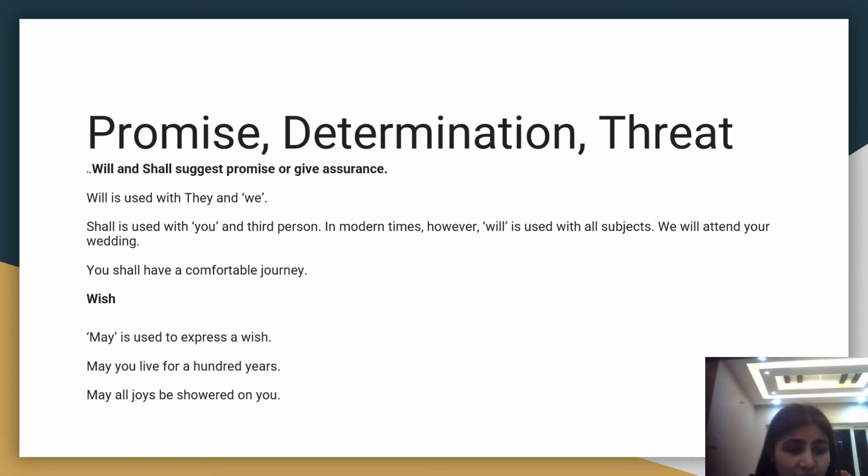Now, wish. When is may used? May is used to express a wish. May you live for 100 years. It's a wish, right? Someone is praying that you live for 100 years. May all joys be showered on you. Somebody is praying for you, so that you will be joyful always.